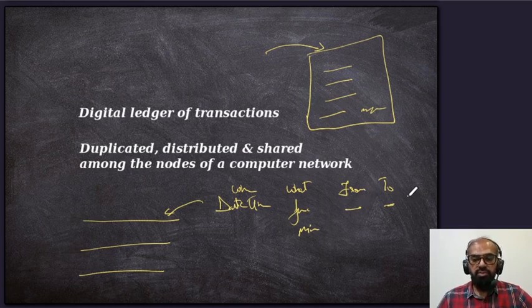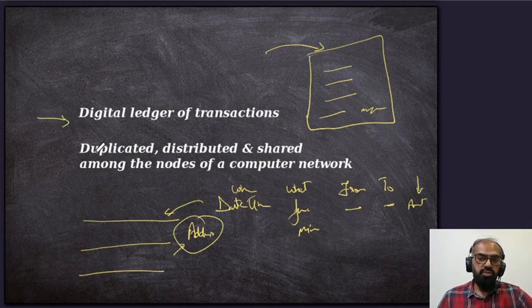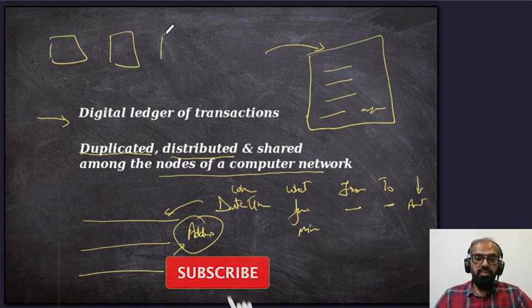And of course there are gas fees involved, and balances or amounts too. So there are several other attributes. Of course there is a unique address of a transaction, which is necessary to identify that particular transaction. So that's, in a very basic sense, what blockchain is: a digital ledger of transactions. And one main thing is that these transactions are duplicated, distributed, and shared among the nodes of a computer network. That's how blockchain is a very powerful concept.